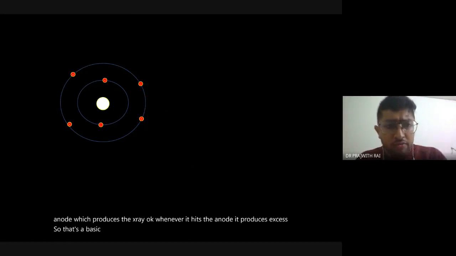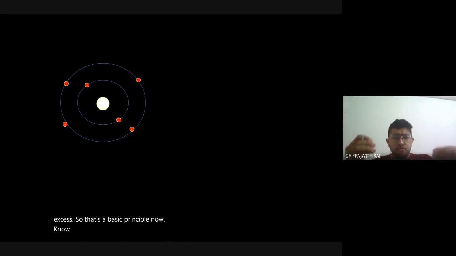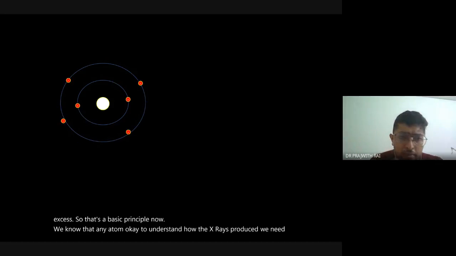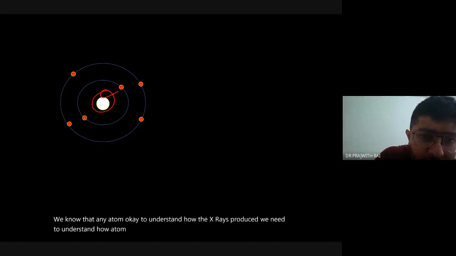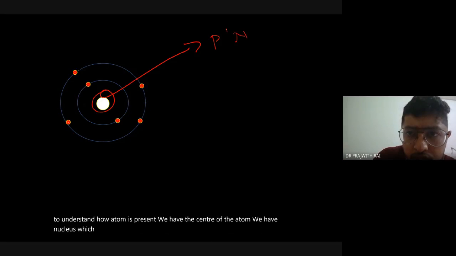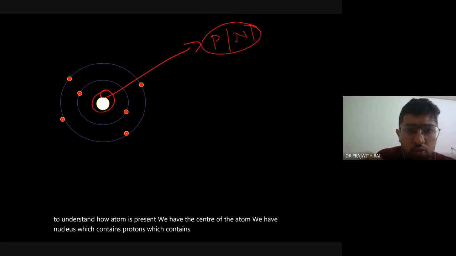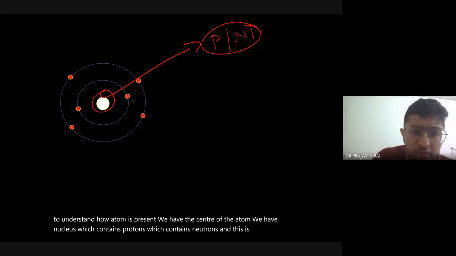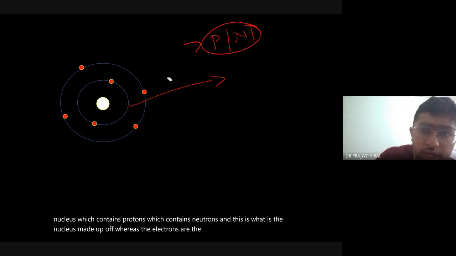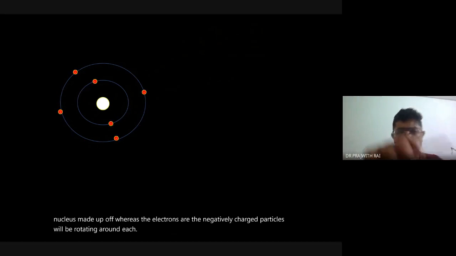Now, to understand how the X-ray is produced, we need to understand how an atom is organized. We have the center of the atom, the nucleus, which contains protons and neutrons. Whereas the electrons are the negatively charged particles which rotate around the nucleus.